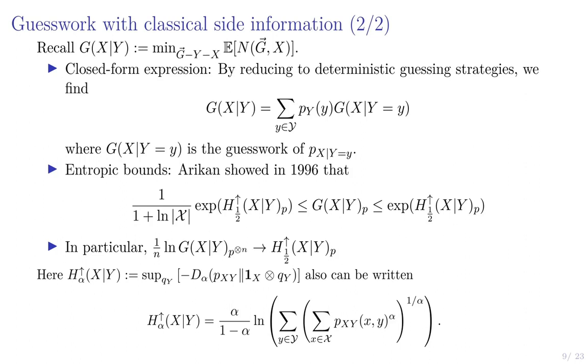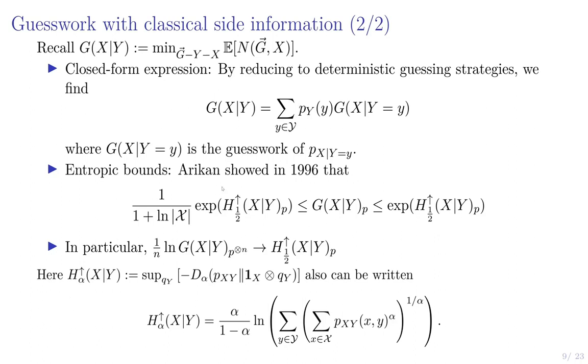So some facts about this guesswork with classical side information. It's got a simple closed form expression, so we can reduce to deterministic guessing strategies and obtain this nice formula that's very reminiscent of the one for the conditional entropy. And it's in terms of the guesswork without side information, which we already have a closed form expression for. So that gives us an expression for g of x given y.